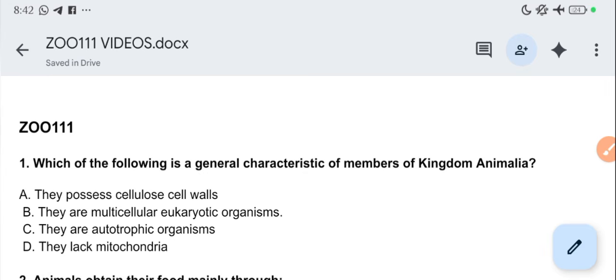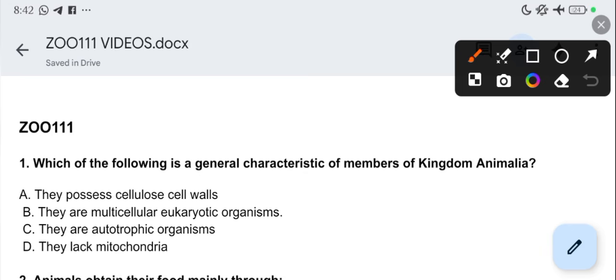Question 1. Which of the following is a general characteristic of members of the kingdom Animalia? Characteristics is something that you must know. Okay, so we have that the Animalia are multicellular eukaryotic organisms. What you should take note of is, because students come out and say, oh, I did not see any question, please take note that you might not see the exact questions word for word, but the answer of this question can be rephrased to the question itself.